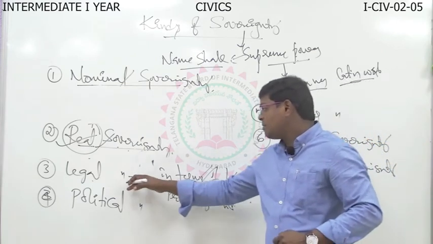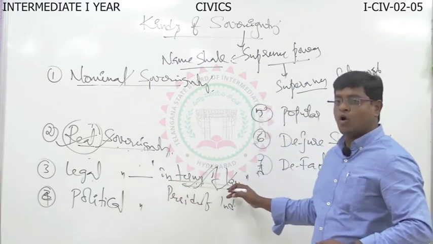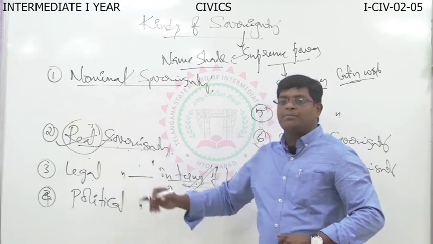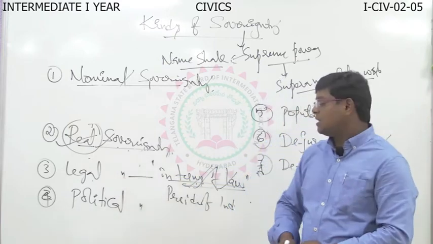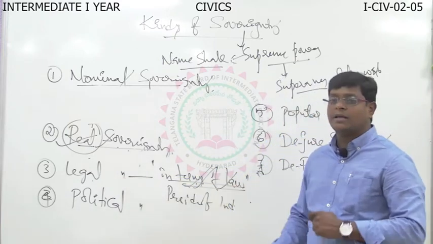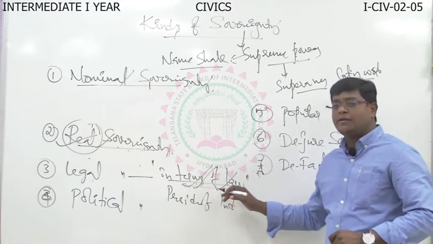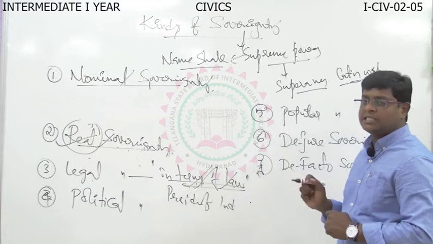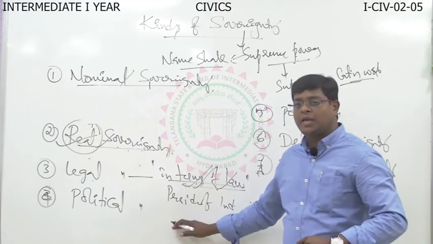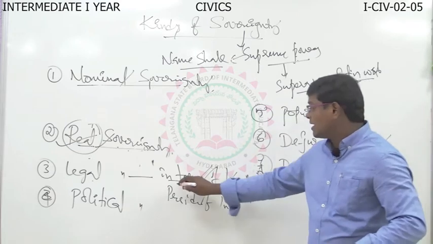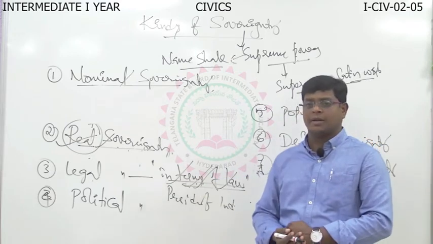The legal sovereignty is in terms of law. So based on the law, the person or group of persons who enjoyed the sovereignty power is called legal sovereign. Example, the President of India in Parliament and the King or Queen of Britain in the British Parliament. They are the examples of legal sovereign.